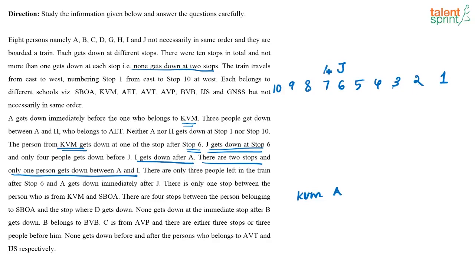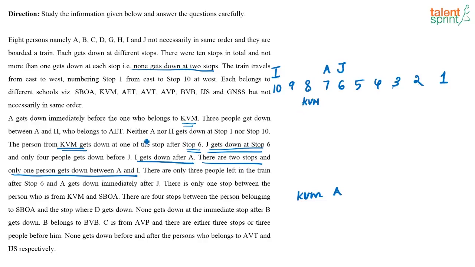So if I place A here, then where is I? There are 2 stops between A and I, and I gets down after A. So this is I and this has to be KVM. Now it is correct, no? See, I can't place A here, because then where will I go? Between A and I need 2 stops, which is not there. So the only place where I can place A is 7, and the only place where I can place I is 10. So this is the place where I put I and A. Next, what is given? This is KVM then. Then what else is given?